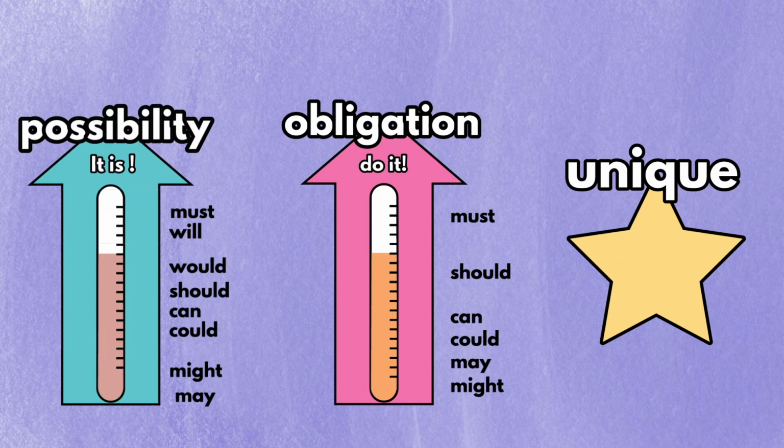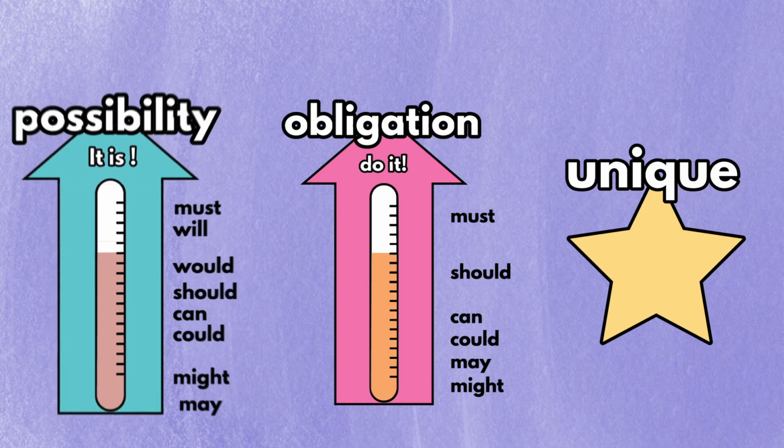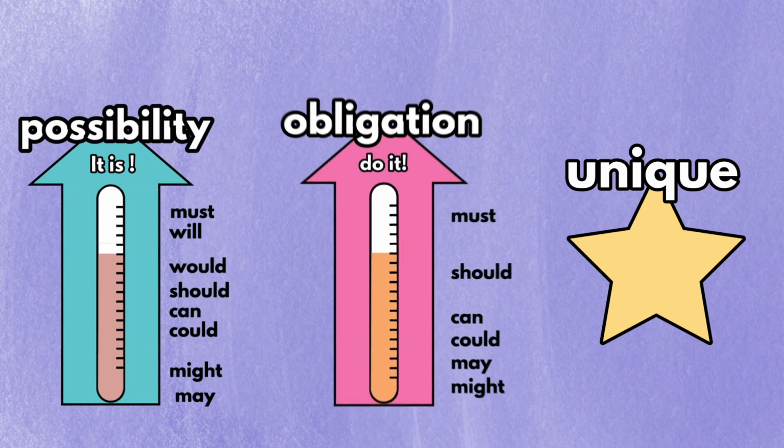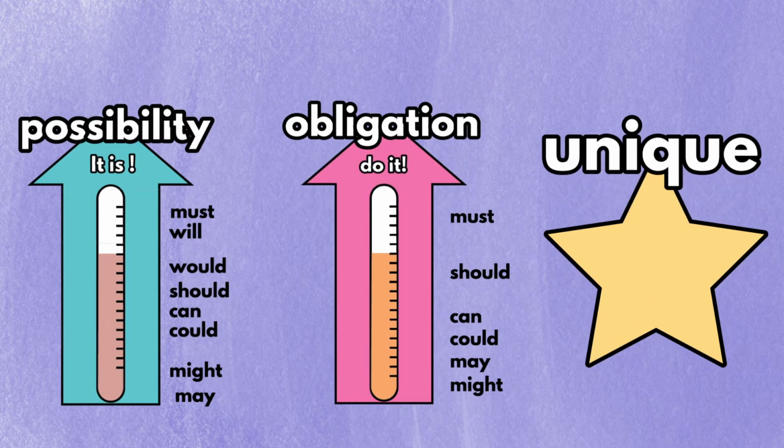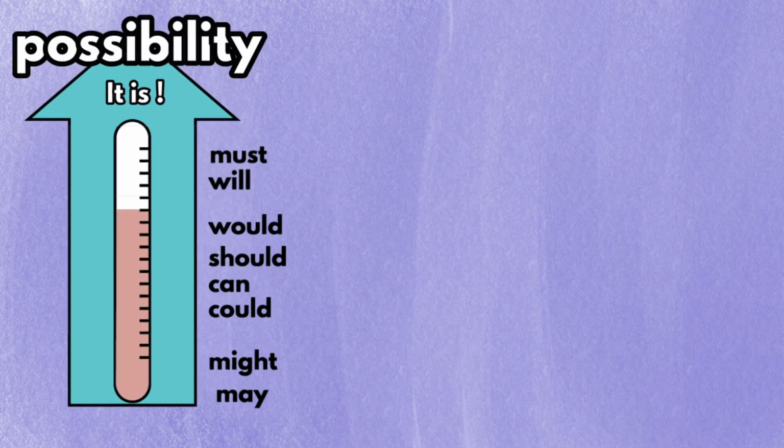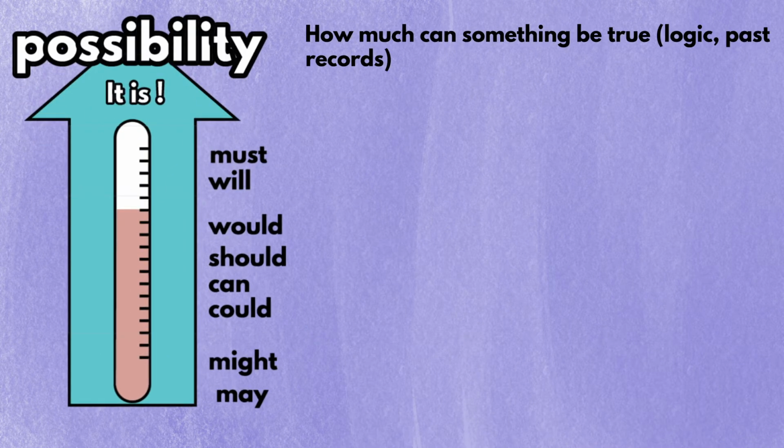The 3 meanings are the degree of possibility, the degree of obligation, and the unique meanings some modal verbs have. Let's take a look at the first one, the degree of possibility. It refers to how much can something be true, judging by logic and past records. The higher the word's position, the higher the possibility that something is true.